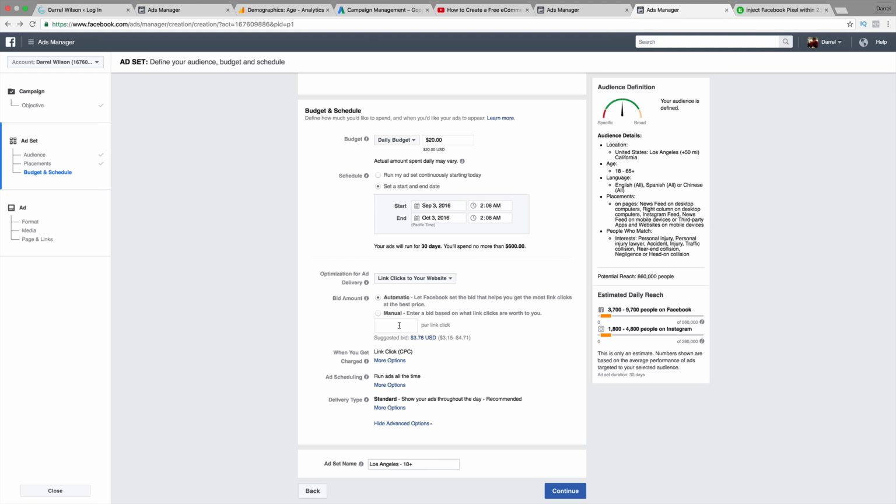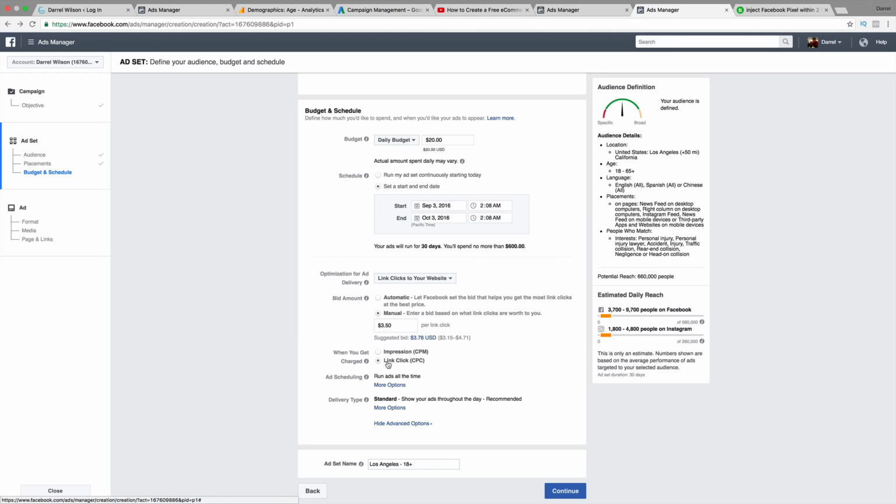So we'll probably just go ahead and leave this around $3.50, or we can set it at manual. We can set it as manual, maybe the most I'm willing to pay is, you know, see how they keep it really tight, $3.50. So the most I'm willing to pay is $3.50 every time somebody clicks my ad.